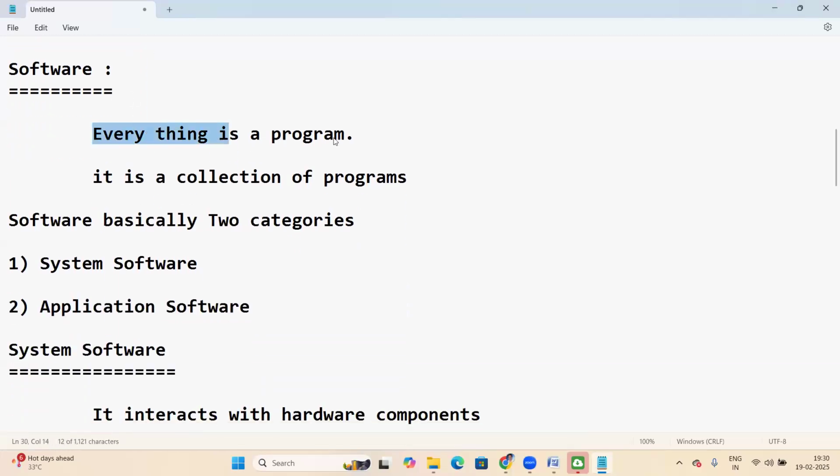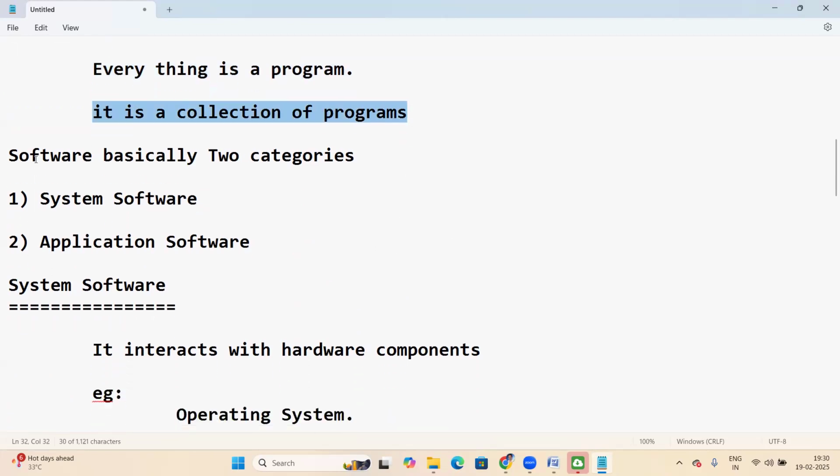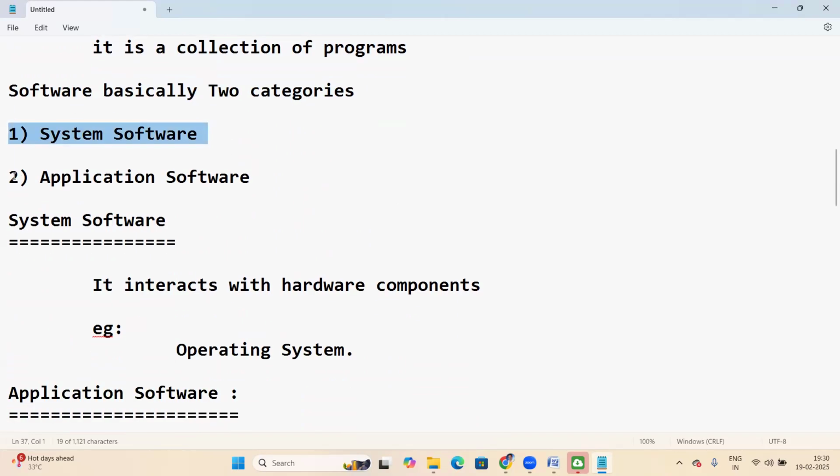In software, everything is a program. Software is a collection of programs. Software has basically two categories. First one, system software. Next one, application software.